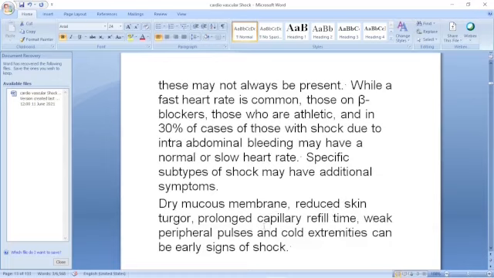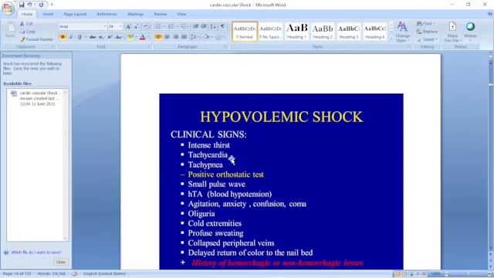Then, I have already discussed the intense thirst if there is hypovolemic shock, tachycardia, tachypnea, then fast heart rate, positive orthostatic test. If you do the test, the doctor can elicit the sign by changing the posture of the subject.